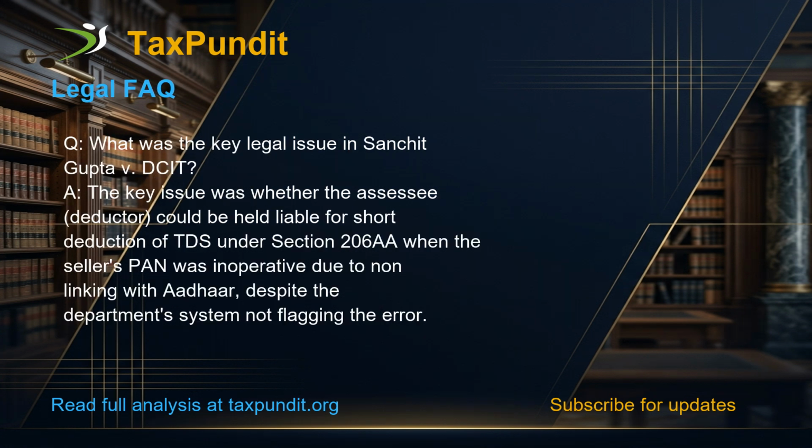Question: What was the key legal issue in Sanchit Gupta vs DCIT? Answer: The key issue was whether the assessee, deductor, could be held liable for short deduction of TDS under Section 206AA when the seller's PAN was inoperative due to non-linking with Aadhaar, despite the department's system not flagging the error.